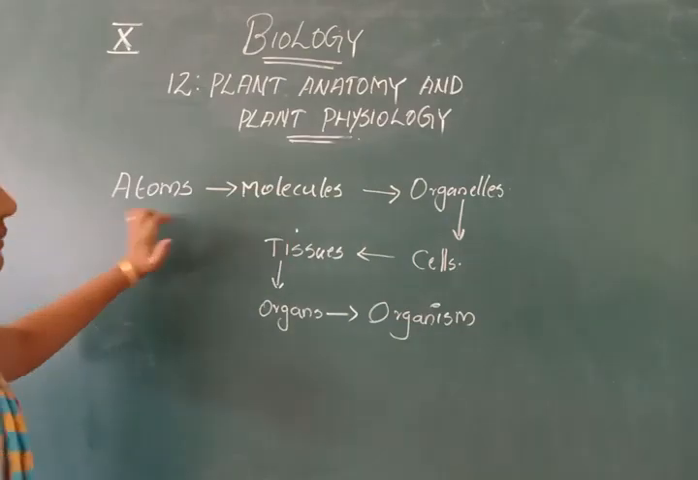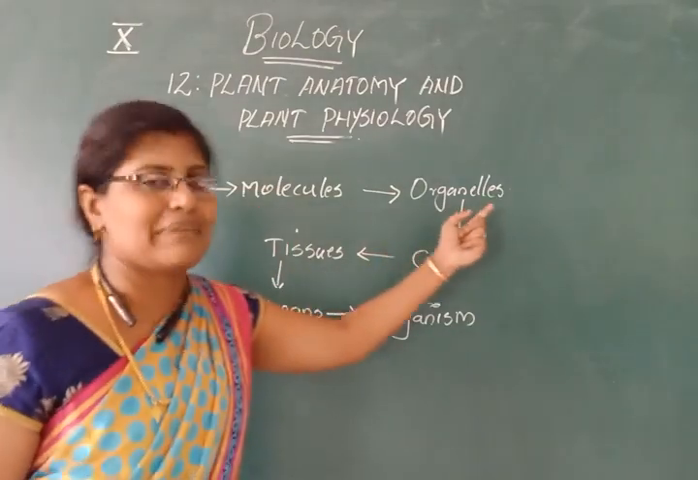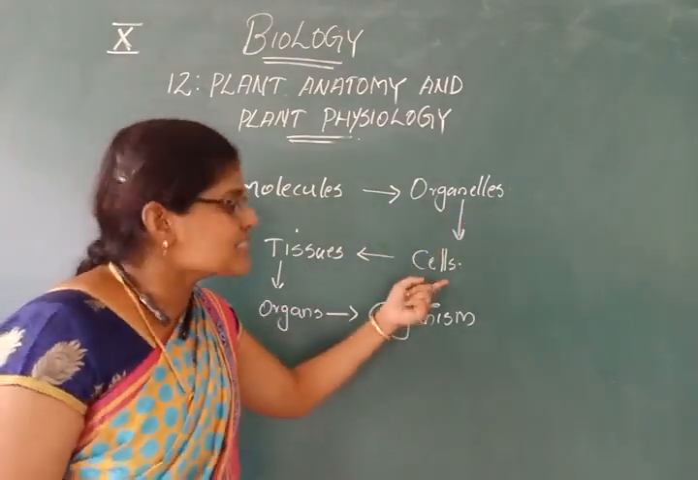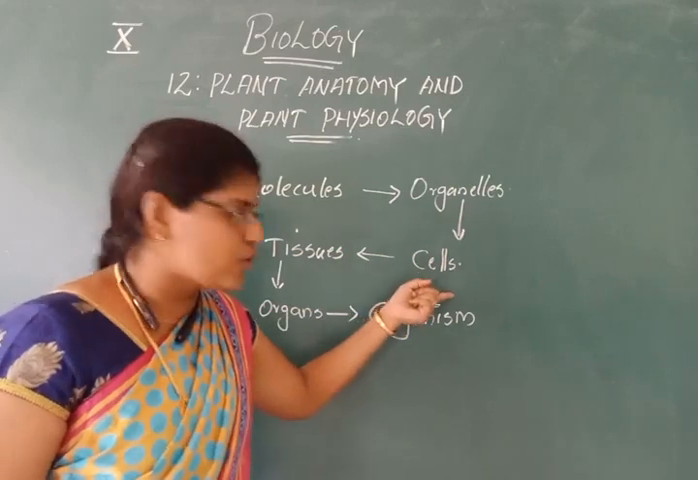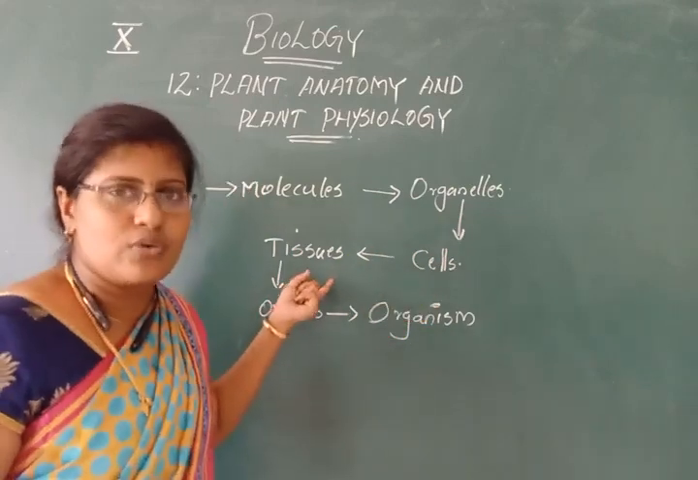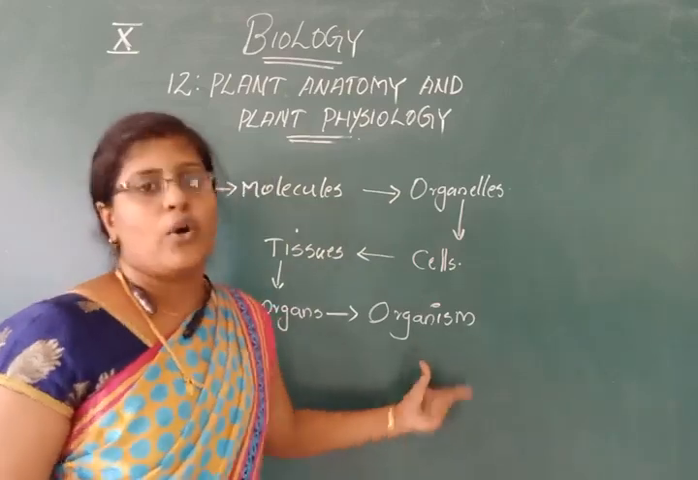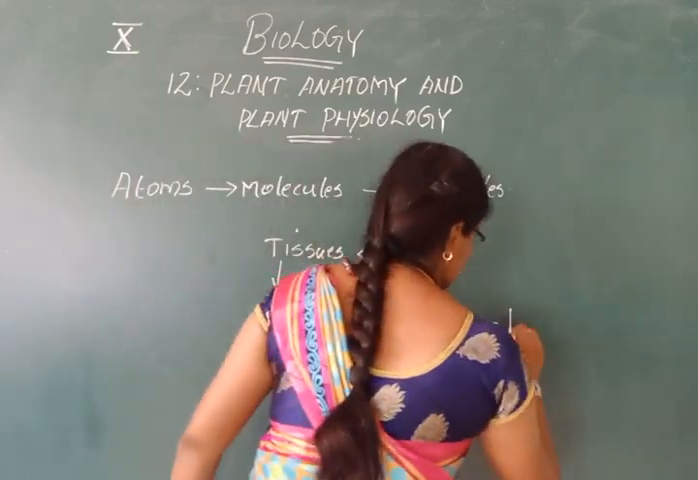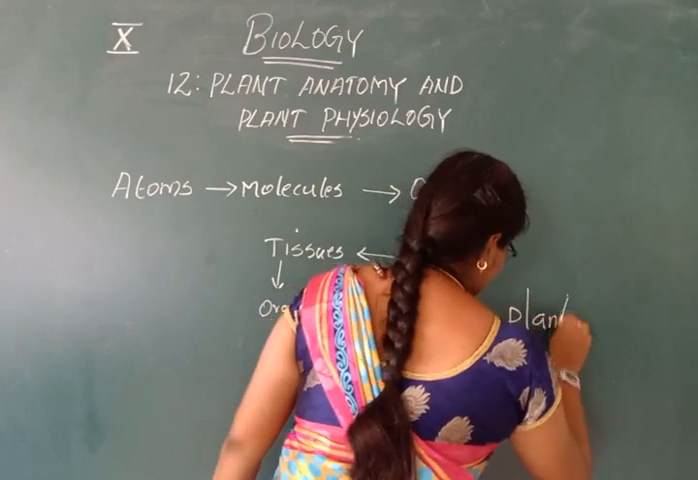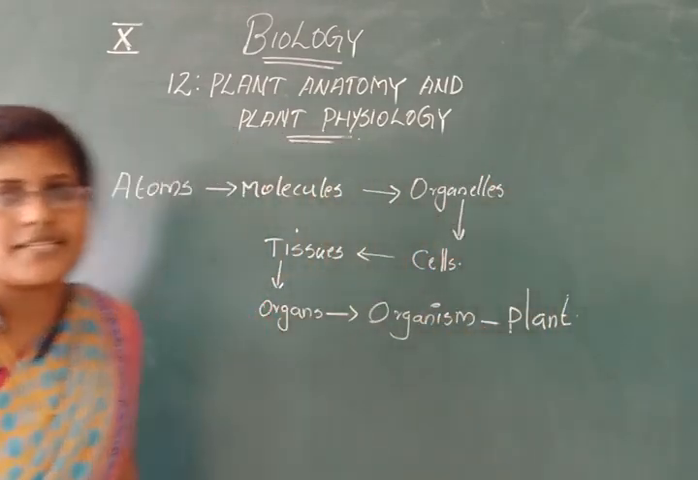So, atoms combine to form molecules, molecules combine to form organelles, organelles combine to form cells, a group of cells together produce tissues, group of tissues produce organs, group of organs produce an organism. In our case, it is a plant.